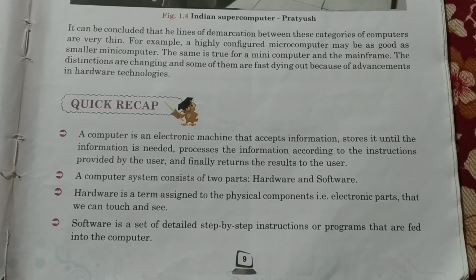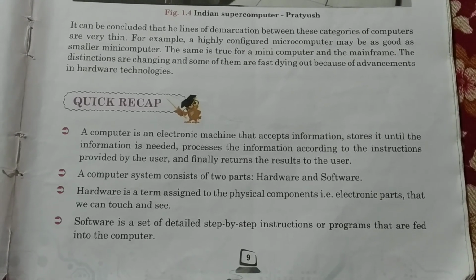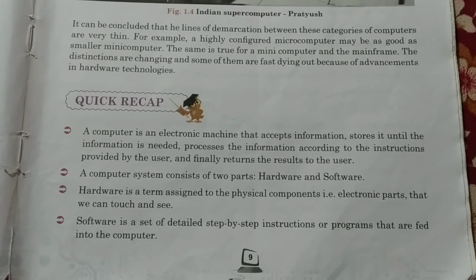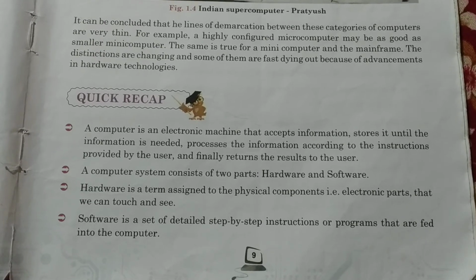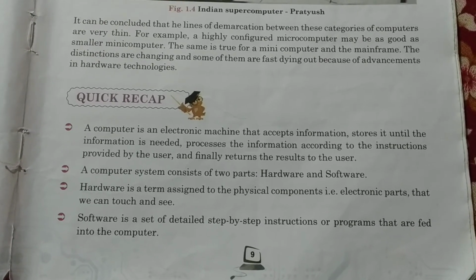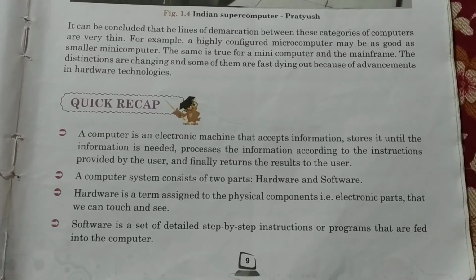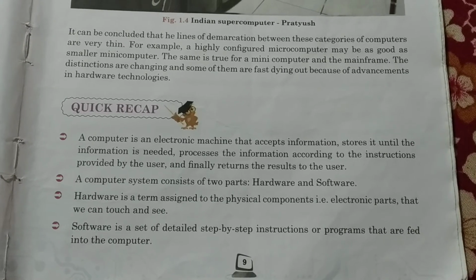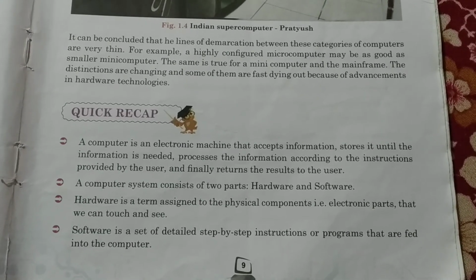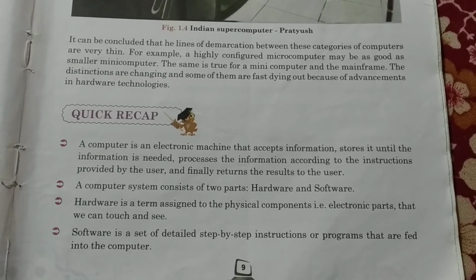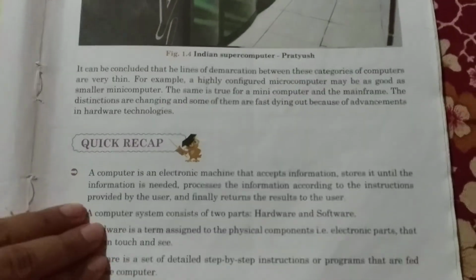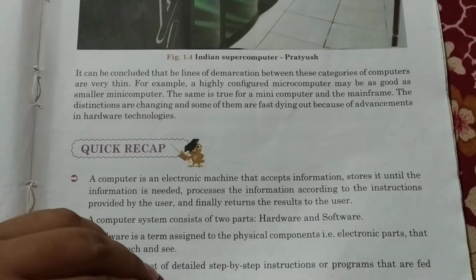Quick recap, point wise I am not explaining to you, because it is given from the chapter only. Whatever points you all have read and I have explained in this chapter, the same things you will find in the quick recap. But I am telling you all to read inside the chapter thoroughly and this quick recap also, because this kind of fill in the blanks or short questions may come.